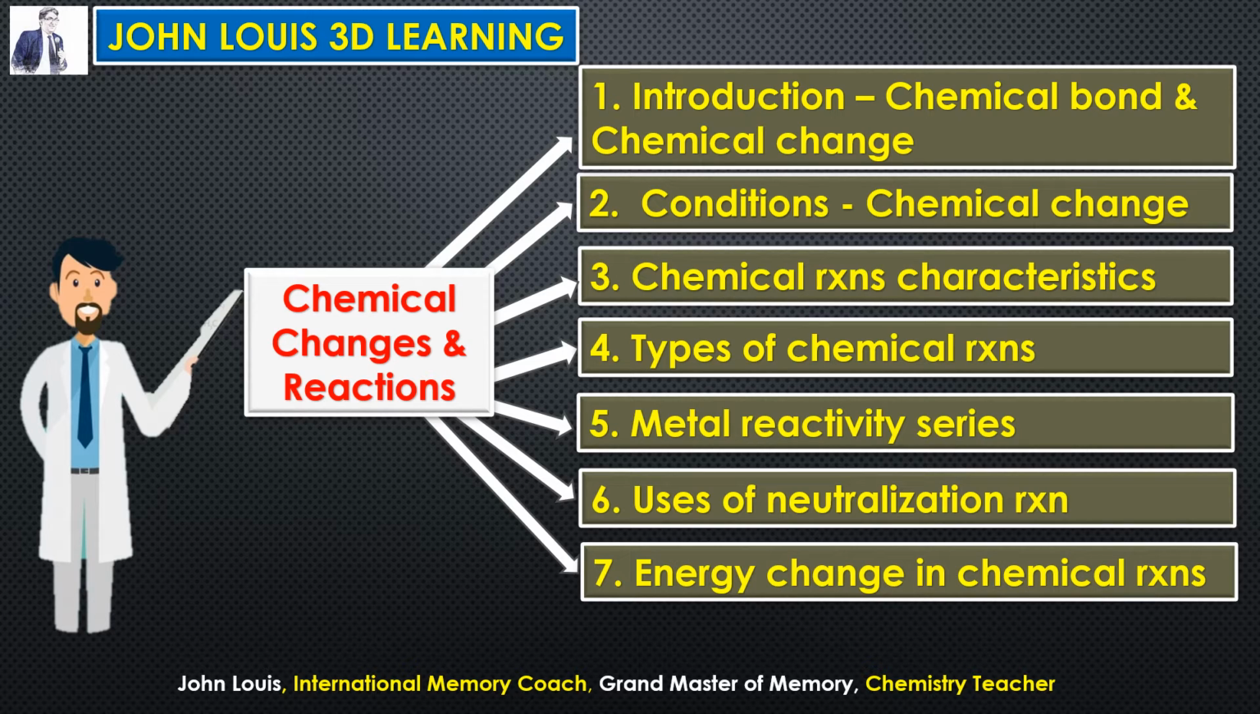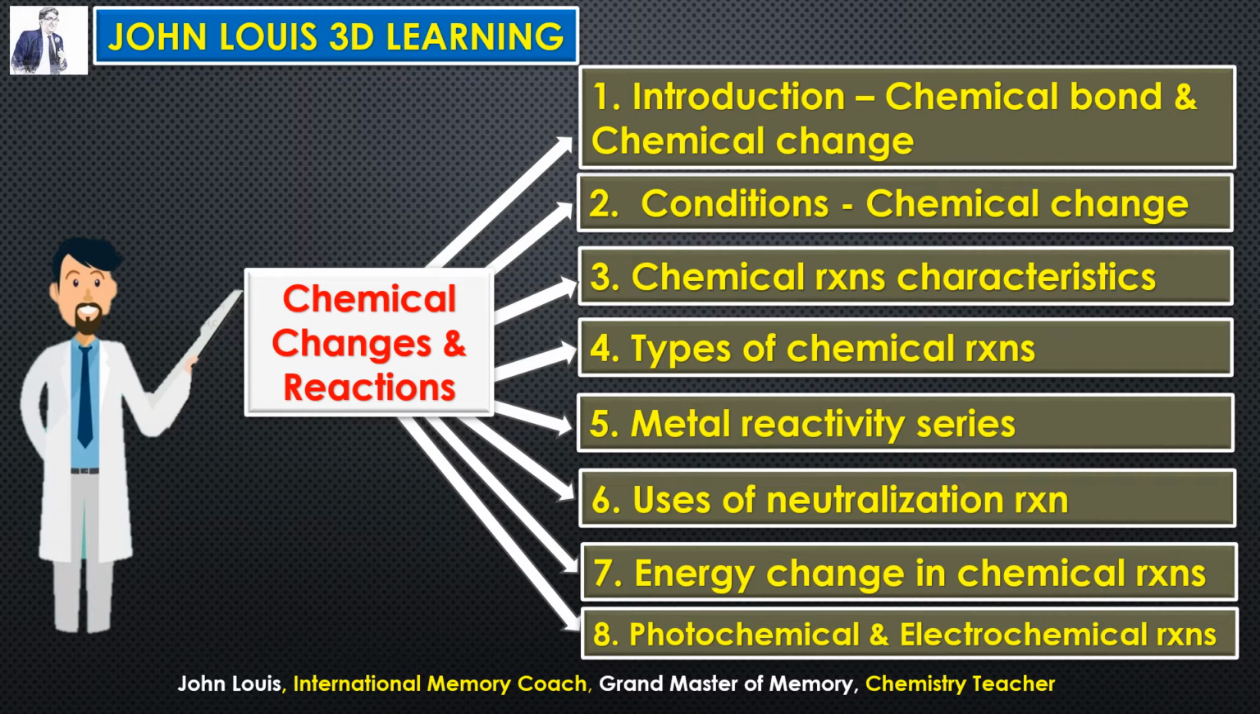Okay, next one, energy change in chemical reactions. See, some of the chemical reactions will give out energy, heat energy, and some of the reactions will happen only if we supply energy externally. So we need to understand both the types of chemical reactions. What all the reactions that will give out energy, what all the reactions that will happen only if we supply energy. Okay, then the last topic in this chapter is photochemical and electrochemical reactions.